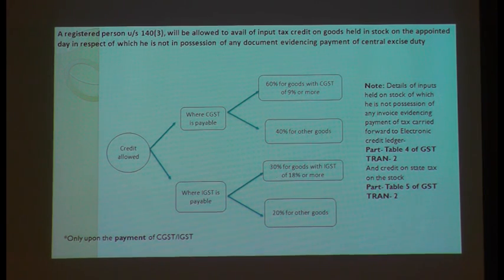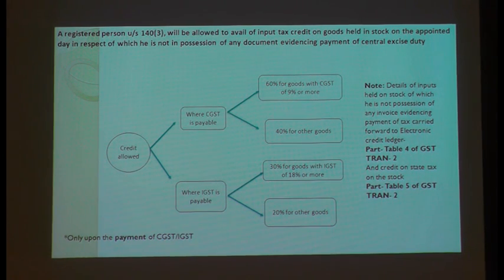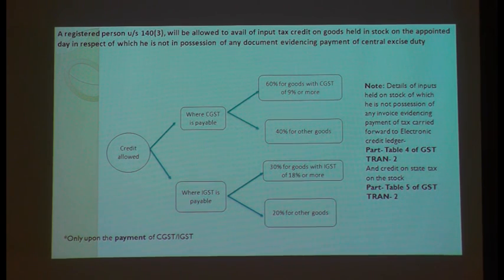We are confused with this. It is not 60% of the whole GST rate. It is 60% of only the CGST rate, if your rate of tax is 18% or 28%. What in case this cement is liable to tax at 12% or 5%? If your cement is liable to tax at 12% or 5%, in that case you are going to get 40% of your CGST rate.